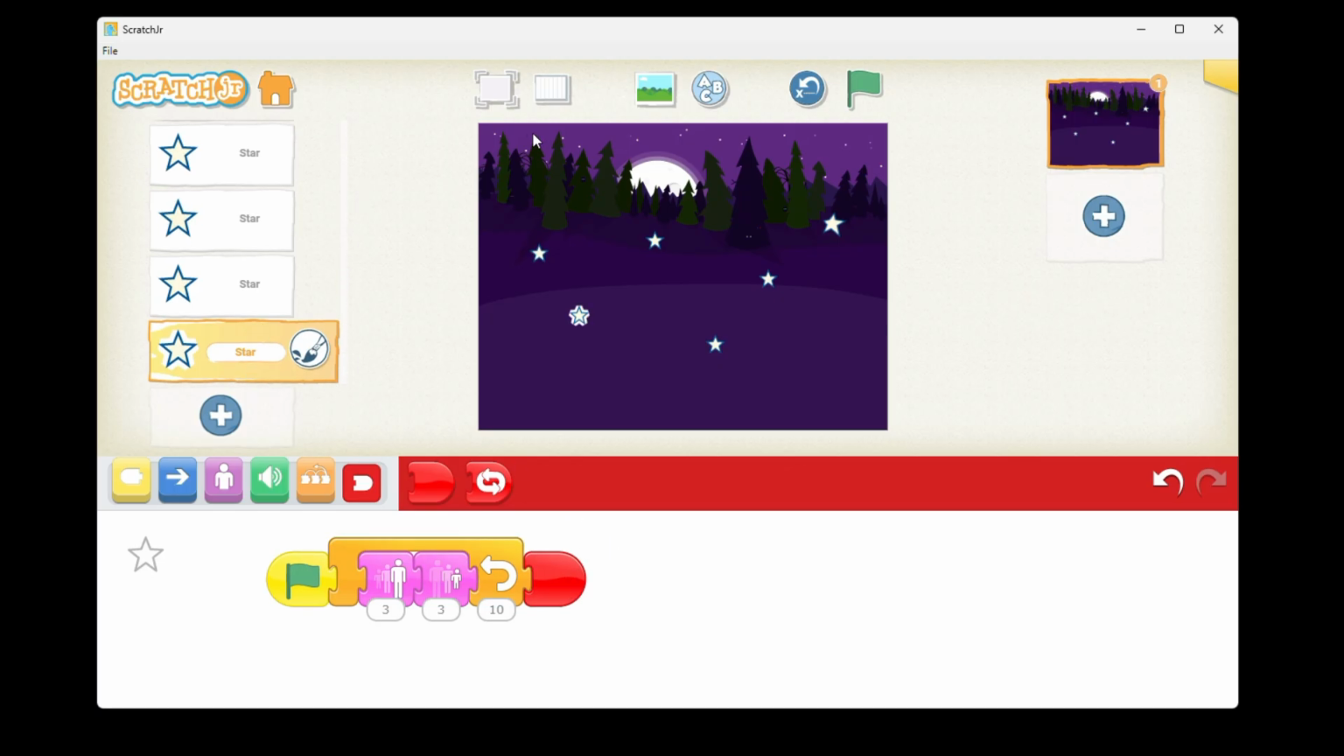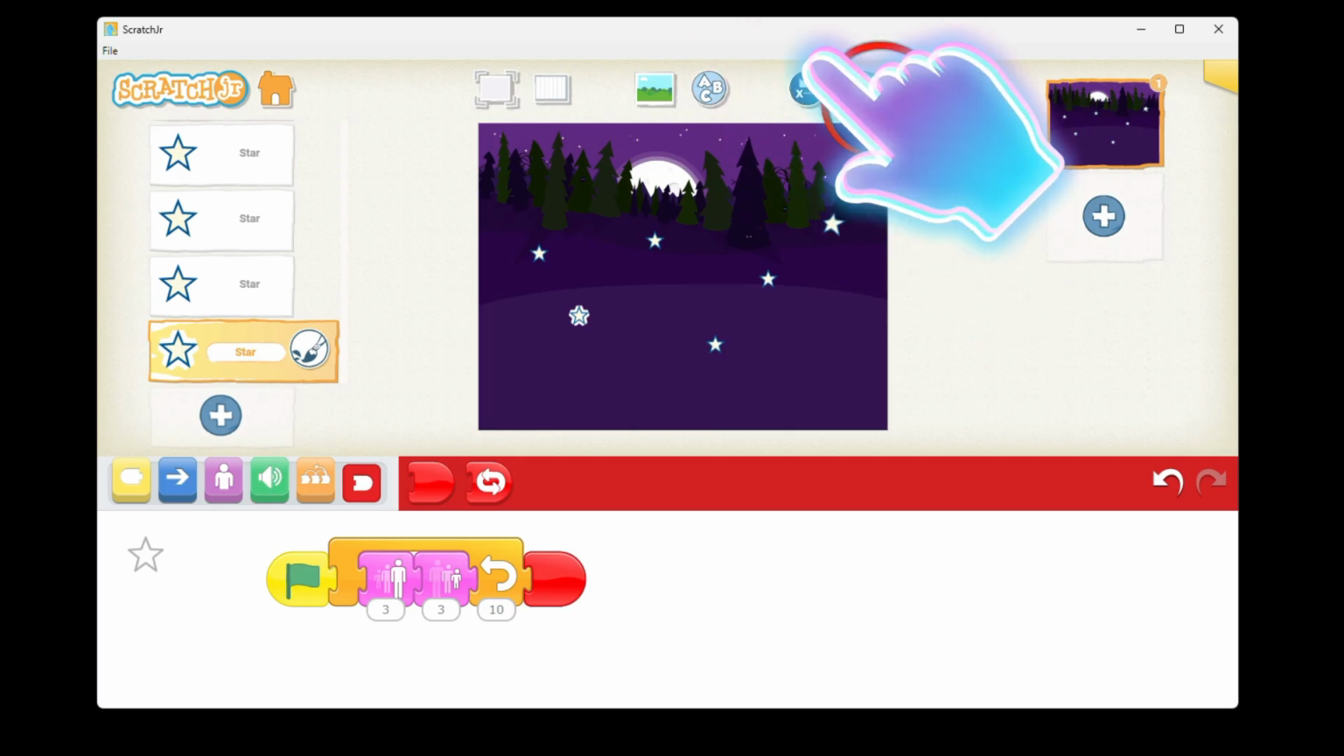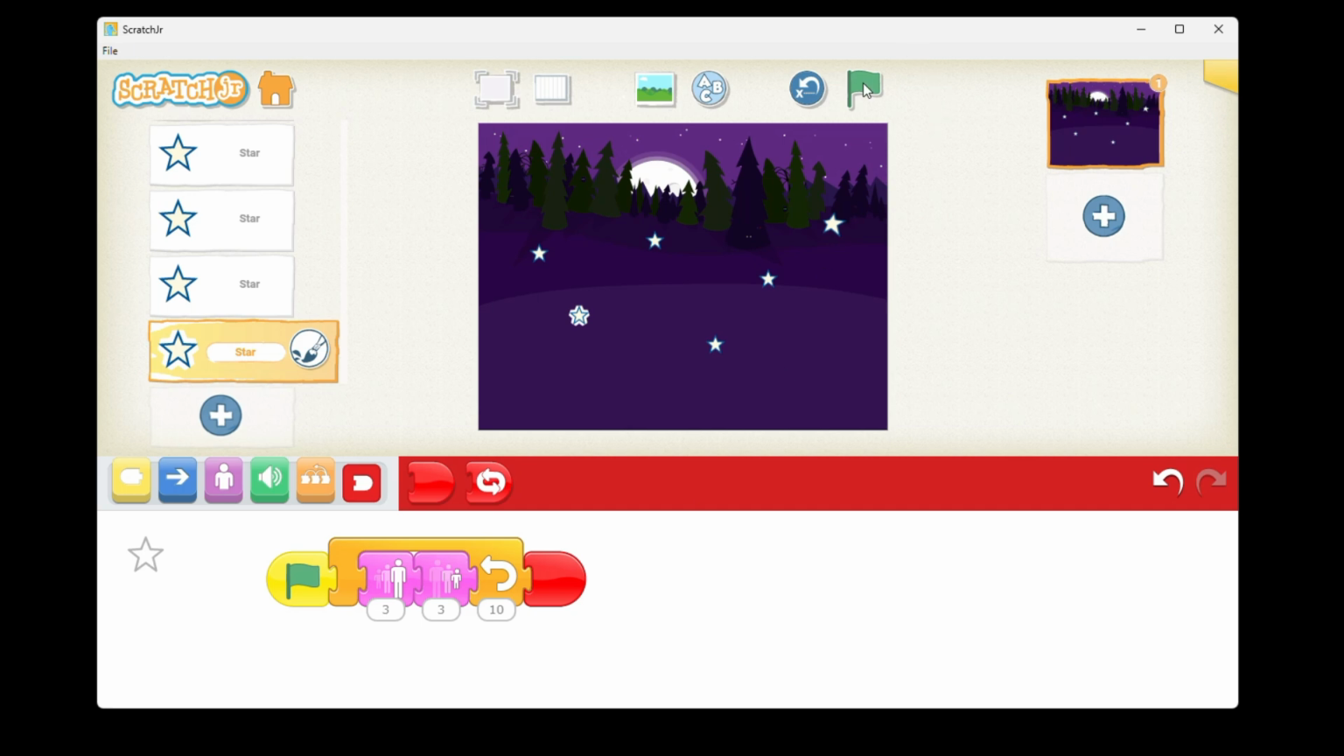Now after this you have to simply click on this green flag for making this script run. Just check the stars. Okay, observe the stars. Now see, they are blinking now. For 10 times it is going to repeat.